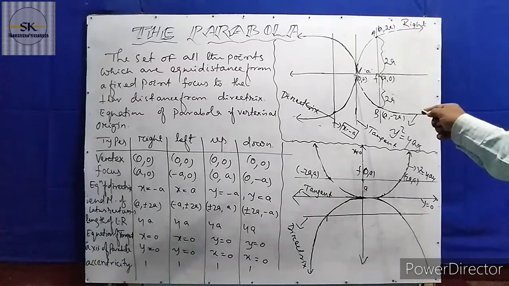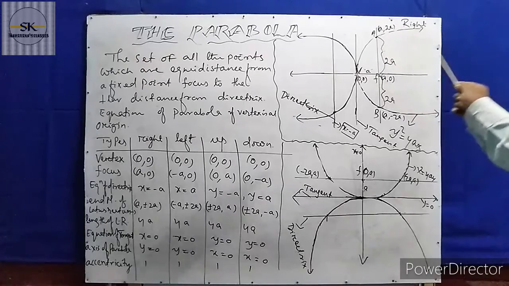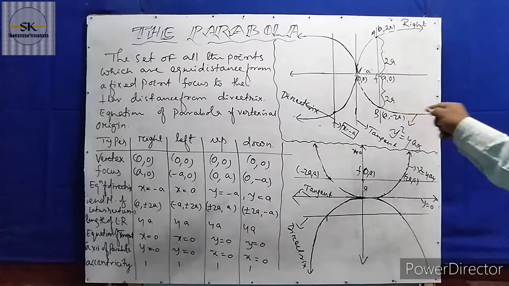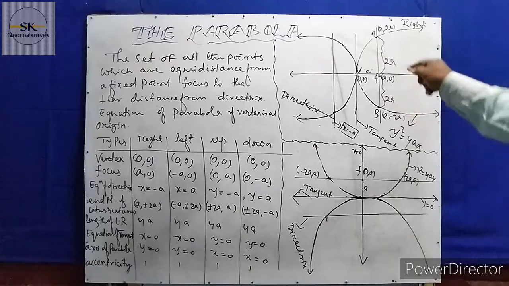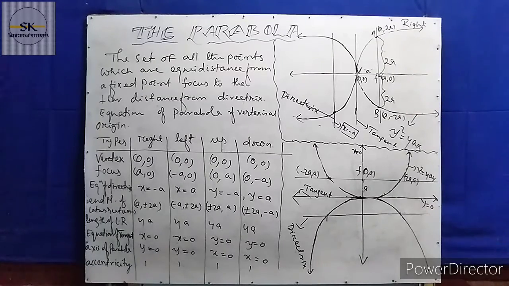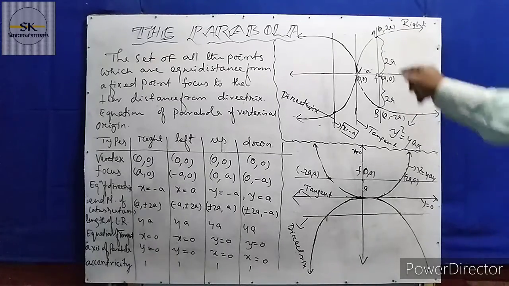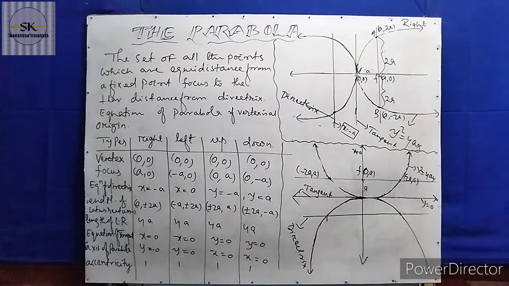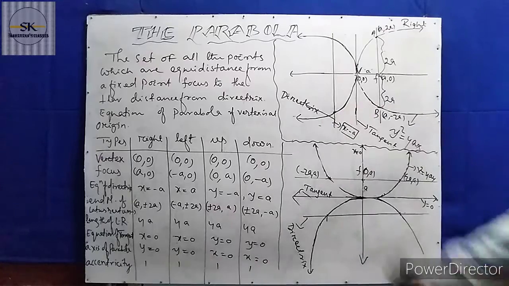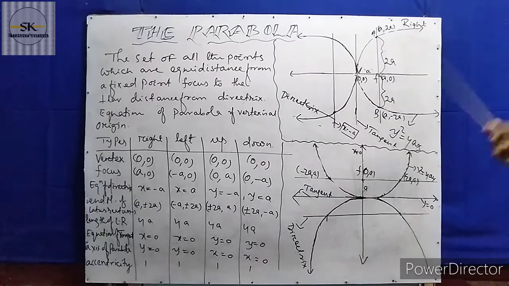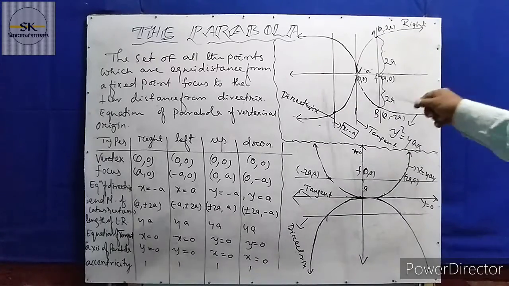At the same distance at the back of the parabola, another line parallel to the tangent is said to be the directrix of this parabola. This line is the directrix. So what is the relation of this figure to this?